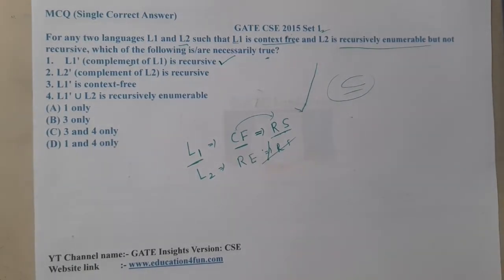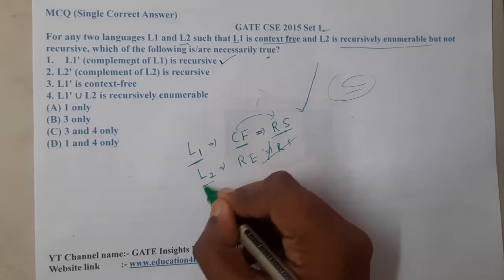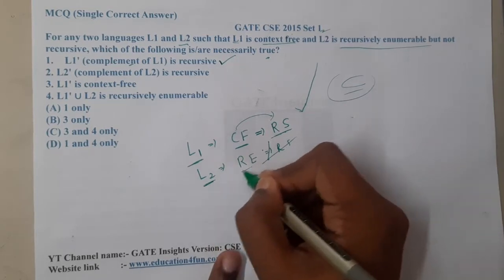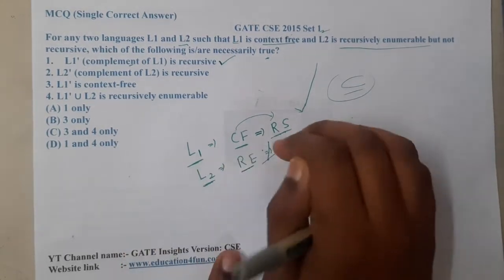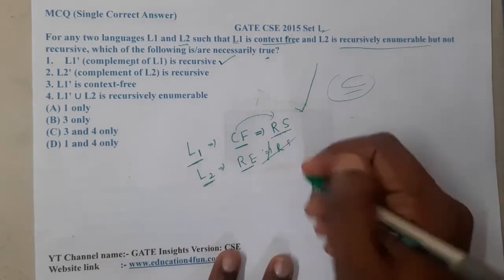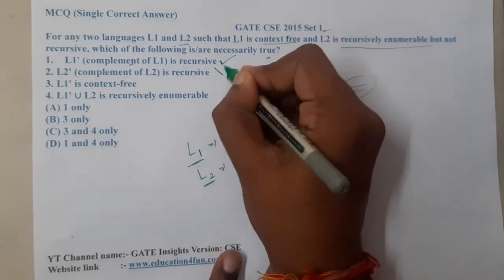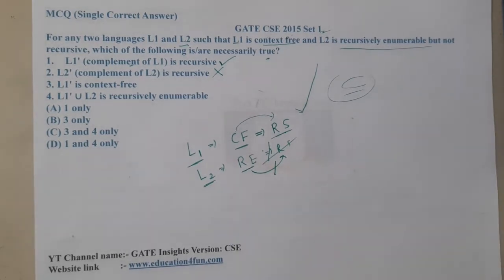I find a problem in the second one. Here they are saying L2 complement is recursive, but L2 is recursively enumerable, and for recursively enumerable languages the complement is not decidable. You cannot say whether it is recursively enumerable or not, and they clearly told that it is not a recursive set. So we cannot conclude this. Similarly, the third statement also has a small issue.